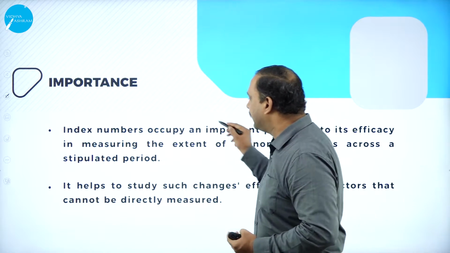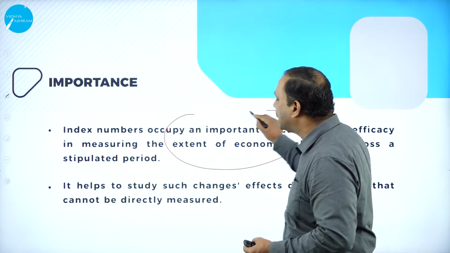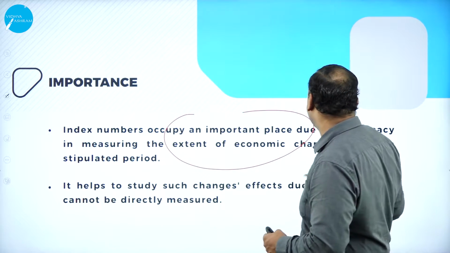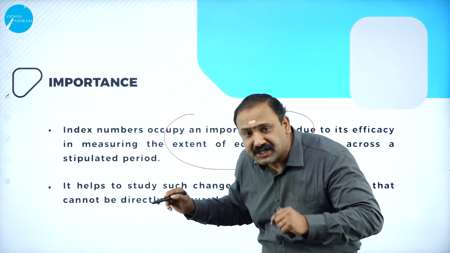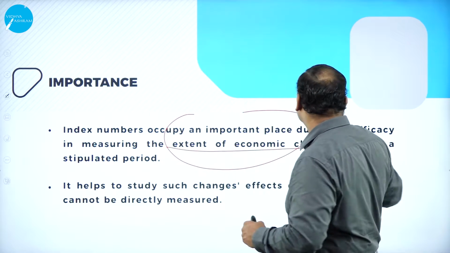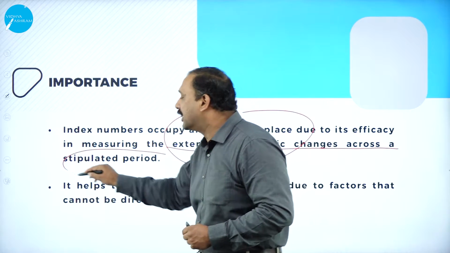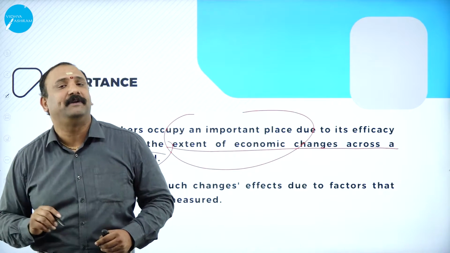Now, what is the importance? The importance of index numbers is that it occupies a very, very important place due to its efficiency in measuring the extent of economic changes across a stipulated period.